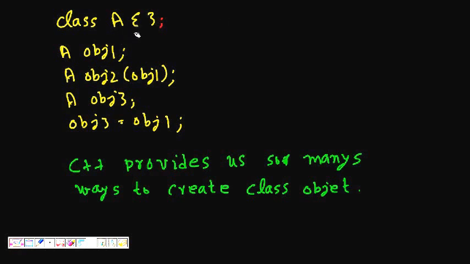So first let's understand this. We have defined a class A. Now we have an object 1. If we say this, it is valid, and I get an object of class A created. Next we do A object 2 and we give object 1. This calls the copy constructor, and I get object 2, which is a copy of object 1. Then we can do A object 3, and then object 3 is equal to object 1. This calls the assignment operator, this equal to here,